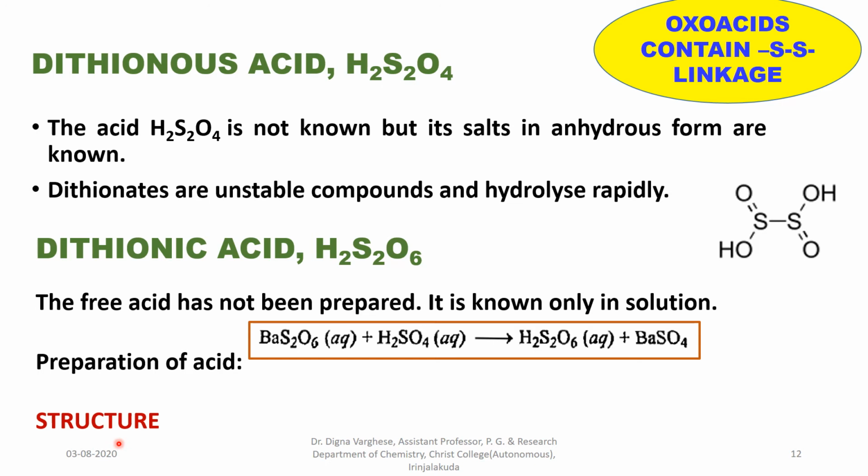And the structure of the compound is, there is a sulfur-sulfur linkage, and there are 4 oxo oxygens and 2 hydroxyl groups. So these are the main oxo acids containing sulfur-sulfur linkage.